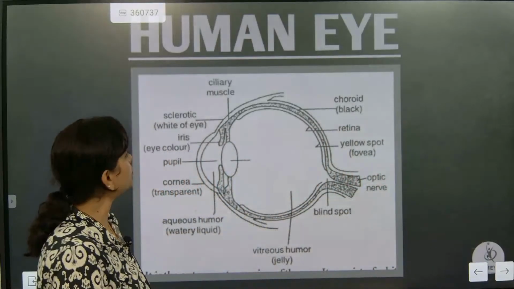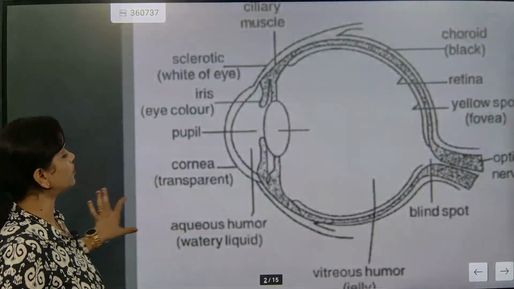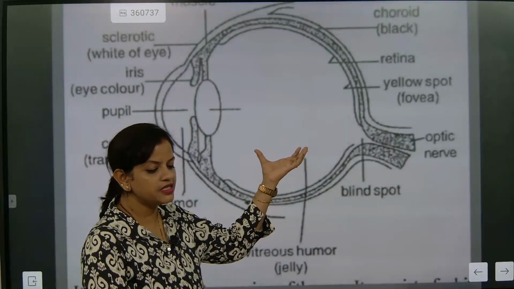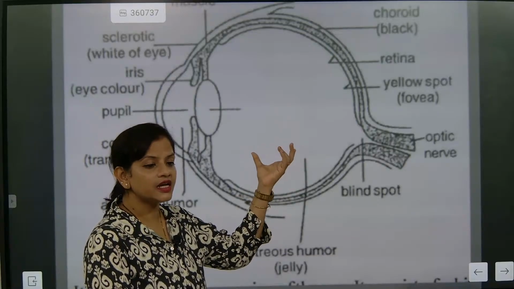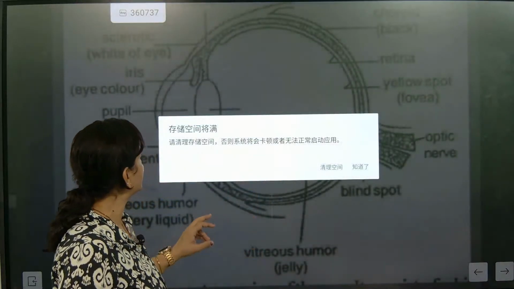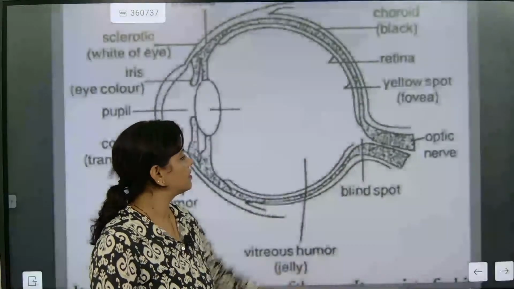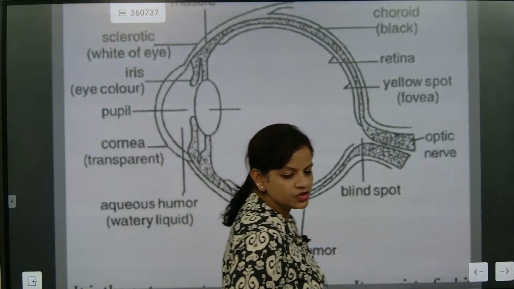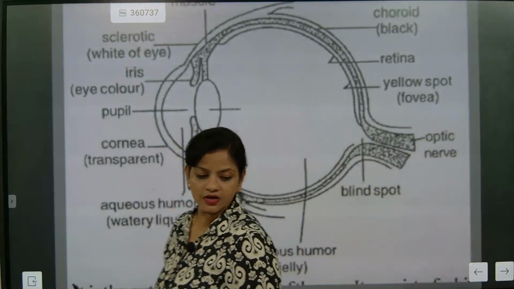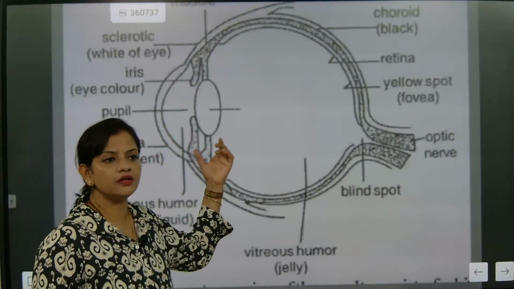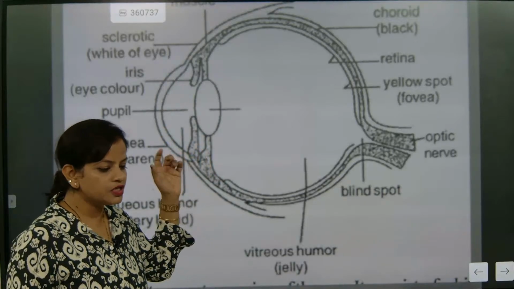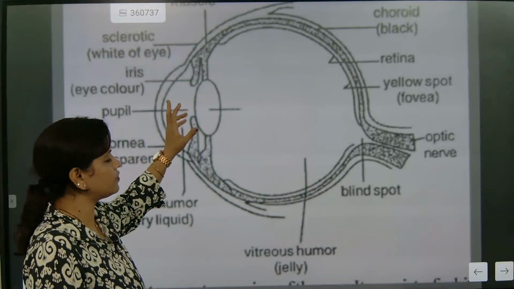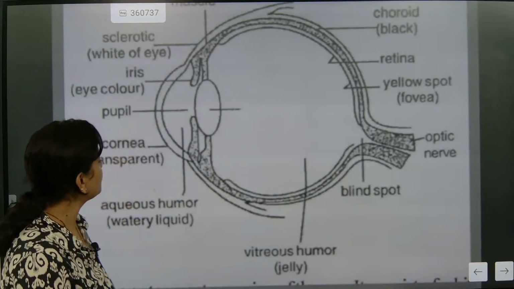What is this? Now look here. First is we are going to take care of these things. So this is the vitreous humor, the fluid that is comprising the second section of the eye. The second part of the eye is filled with a fluid that is called as vitreous humor. The first part of the eye is filled with aqueous humor. So this part is called as aqueous humor. This part will be filled with aqueous humor and this part will be filled with vitreous humor.